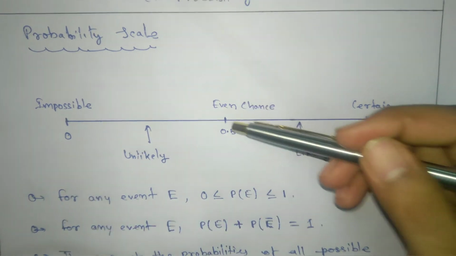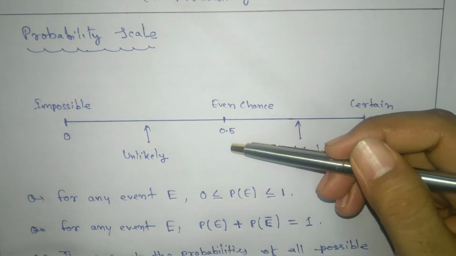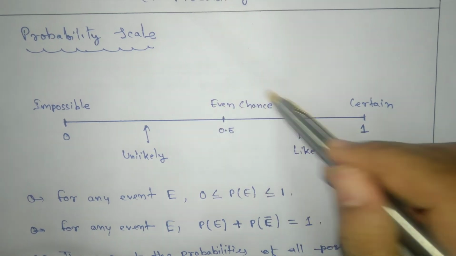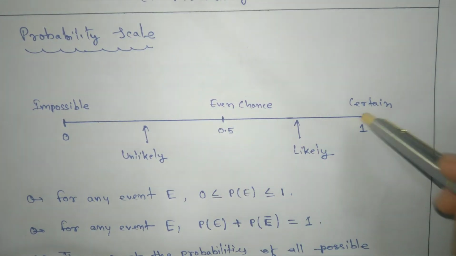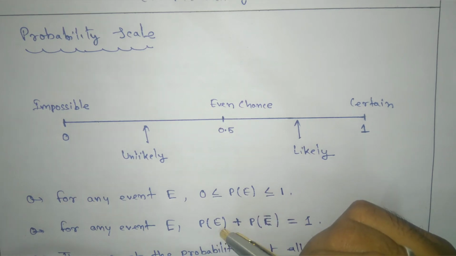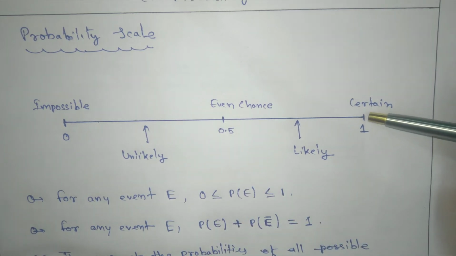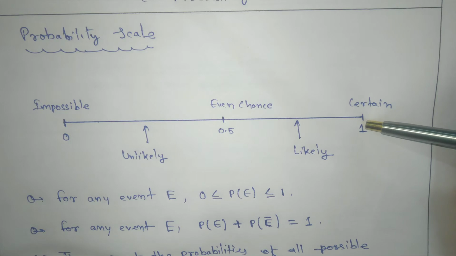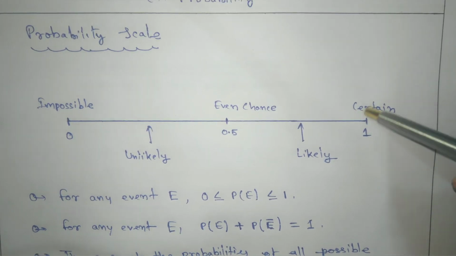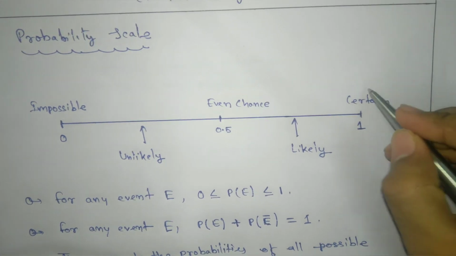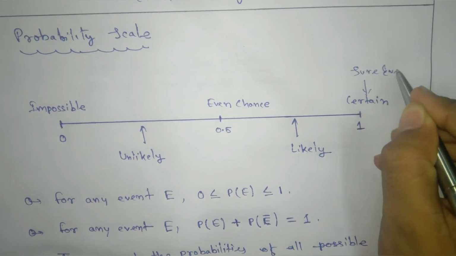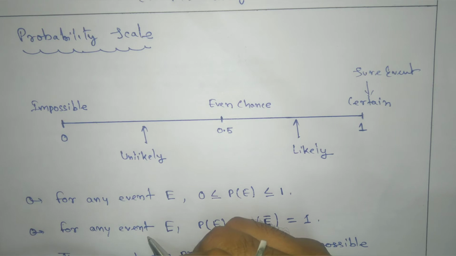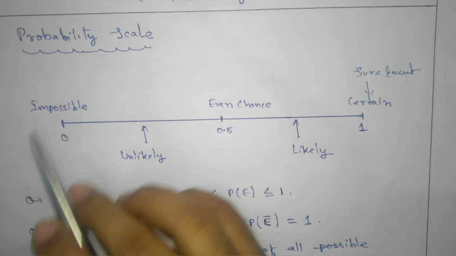If there is a 50-50 chance, then that is an even chance, even probability. And if probability equals 1, this type of event is a certain event. We have another name for certain event, we call it sure event. That means full chance, and impossible means no chance.